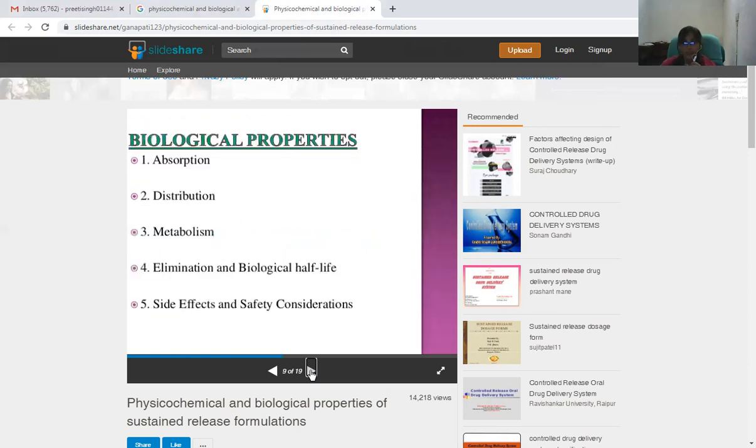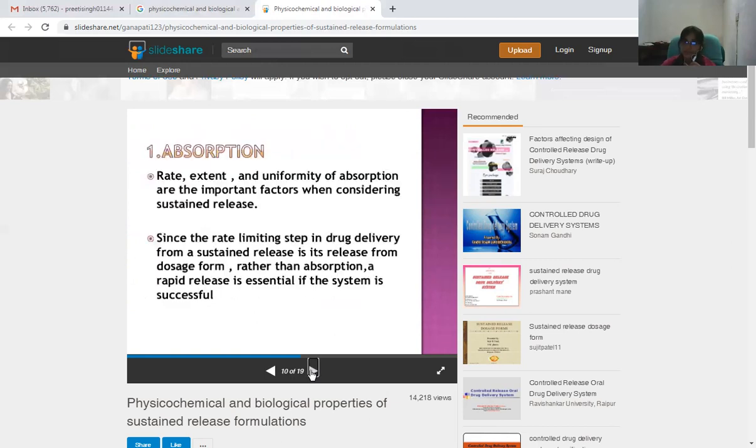Now we come to the biological properties: absorption, distribution, metabolism, elimination, biological half-life, and side effects and safety considerations. Firstly, we come to the absorption. Rate, extent, and uniformity of absorption are important factors when considering sustained release. Since the rate limiting step in drug delivery from a sustained release system is its release from the dosage form rather than absorption, a rapid release is essential if the system is to be successful.